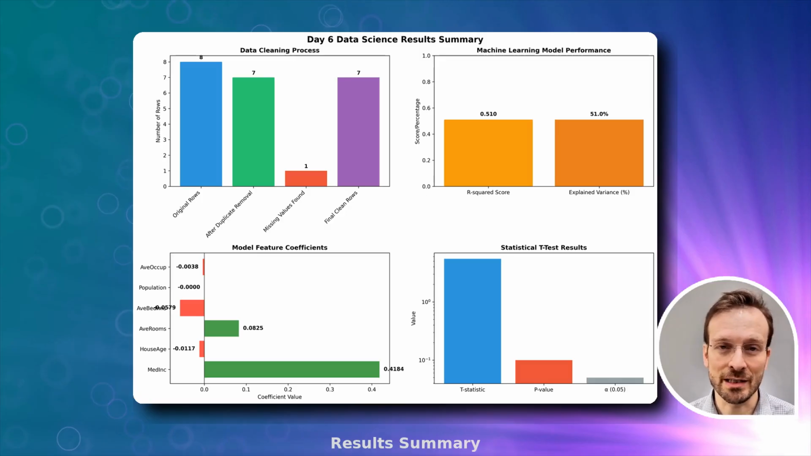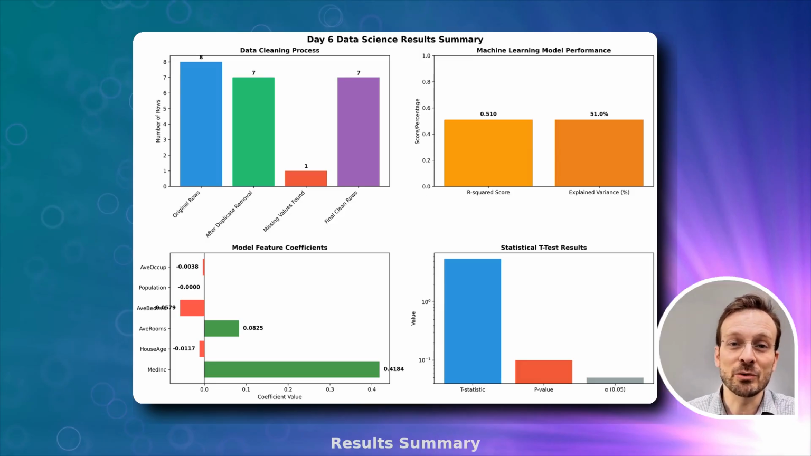It shows our data cleaning progress from 8 original rows to 7 clean rows after removing duplicates and handling missing values. Our model performance with an R-squared of 0.51, meaning we explain 51% of house price variance. The bottom left chart shows the feature importance analysis. We have found that median income has the strongest positive effect. And in the bottom right chart, our statistical test results showing significant differences between groups.